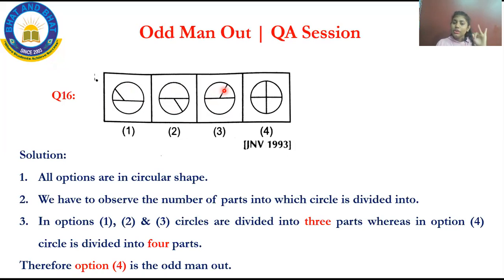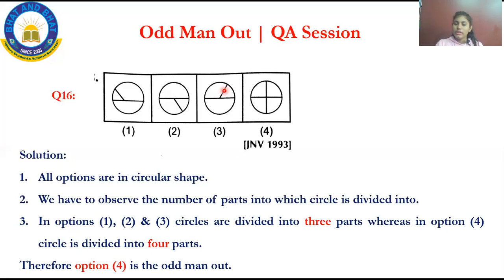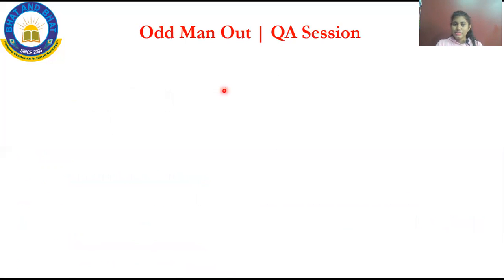So option 1, option 2, and option 3 have the same characteristic: the circle is divided into 3 parts. But option 4 is divided into 4 parts. So what is the correct option? Option 4 is the correct answer. What is the reason? All the others except option 4 have been divided into 3 parts, but option 4 has been divided into 4 equal parts. This is how you have to solve. I hope you all understood this question. We'll move on to the next question.